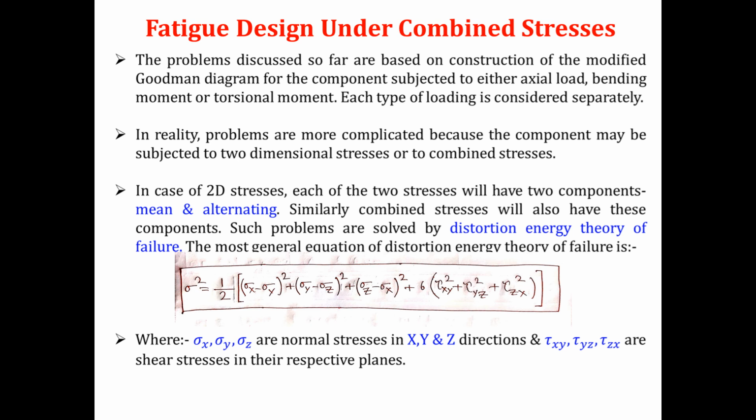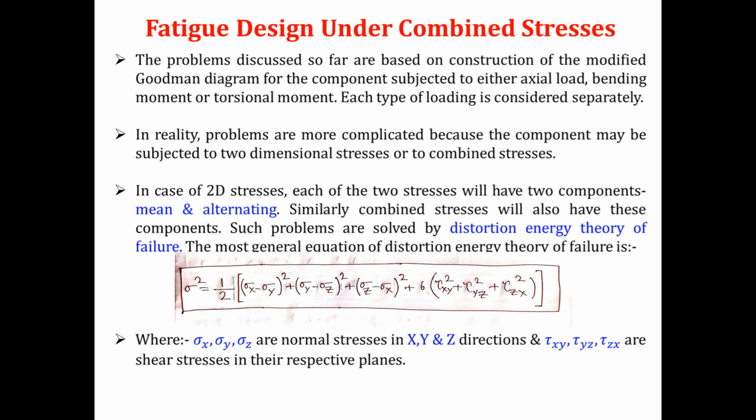So such type of problem we normally solve by distortion energy theory of failure. And if you remember, when we were discussing the concept of distortion energy theory of failure, we have proved this equation.